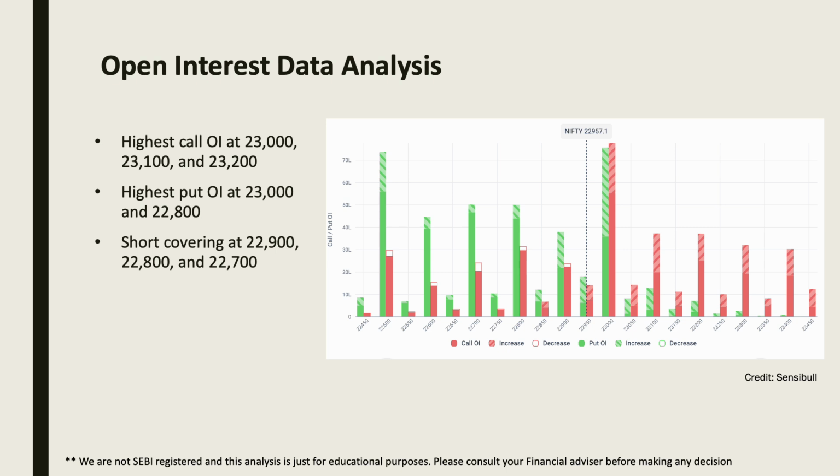The highest put OI is at 23,000. The immediate resistance level of 22,800 also shows a strong support zone based on OI data. There was some short covering at 22,900, 22,800 and 22,700 in the last session. However, the 23,000 level remains a very strong resistance if we don't see short covering at the 23,000 strike.